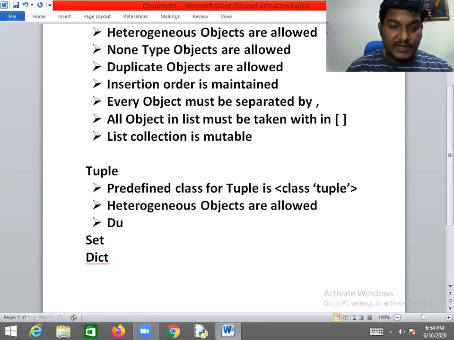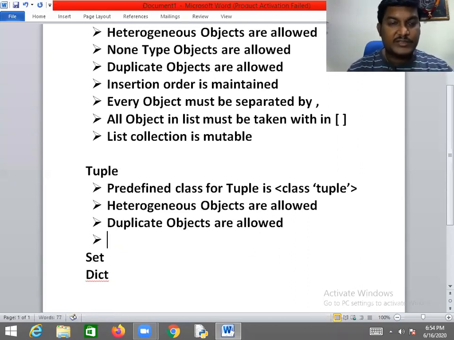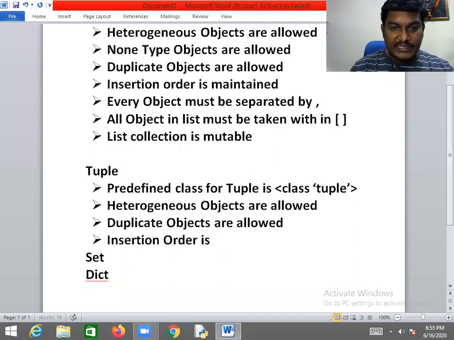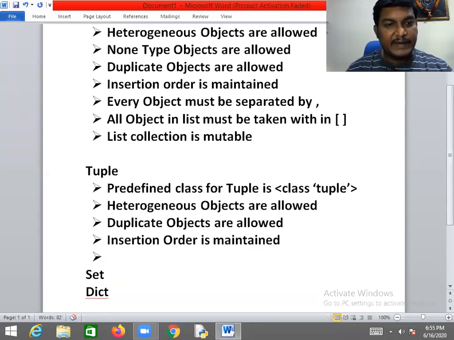Another point is that duplicate objects are allowed. Next one is insertion order is maintained.